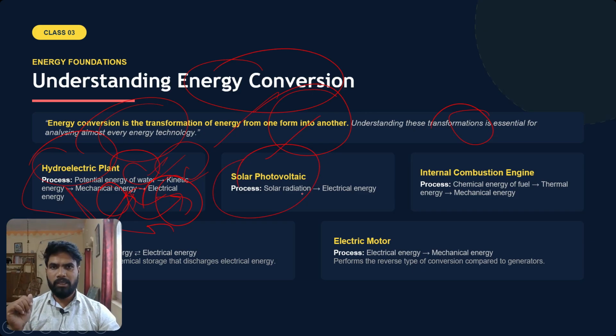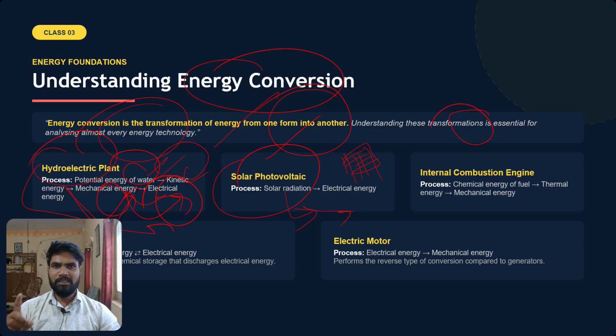Then solar photovoltaic energy. So what is the process here? Solar radiation gets transmitted onto the earth in the form of electromagnetic waves, and here on earth, by using solar panels, solar photovoltaic panels or cells, we convert this solar radiation into electrical energy.